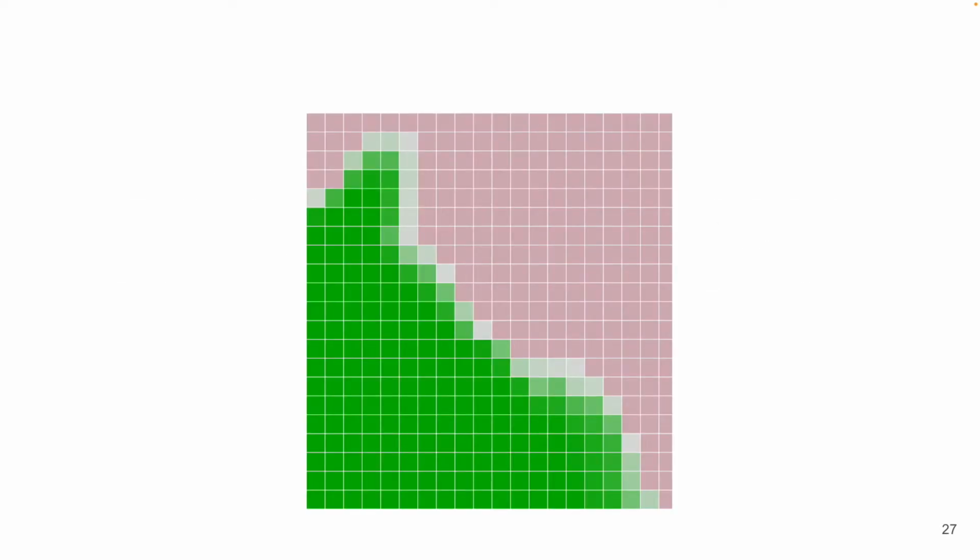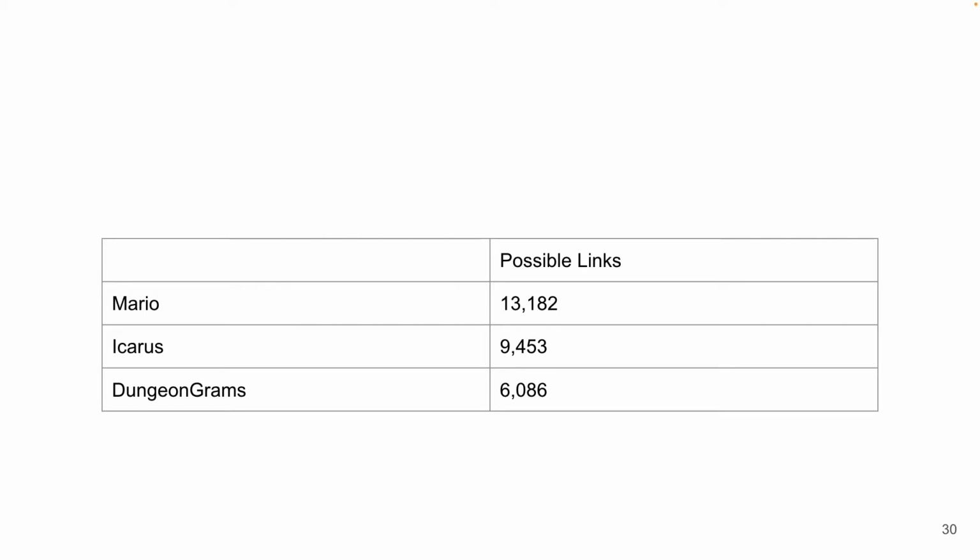The second point to note is that the level segments come in this grid structure that you can see. We use this grid to build a directed graph to test linking by linking neighbors in the grid together. As an example, say we want to start with the origin, which is shown with the red box. There are 2 possible neighbors, up and to the right. If the cell was towards the middle, then there are potential neighbors in all 4 cardinal directions. To put this in perspective, Mario has just over 13,000 possible links. Kid Icarus has almost 9,500 possible links, and Dungeon Grams has just over 6,000.